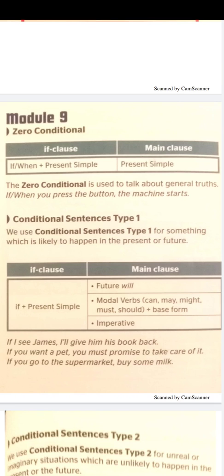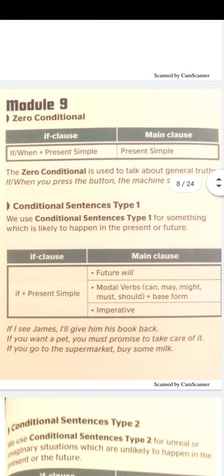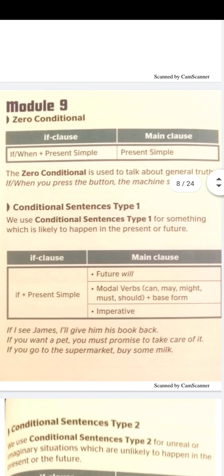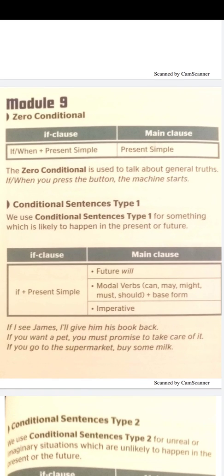Zero conditional: if or when, present simple, present simple. The zero conditional is used to talk about general truth or for scientific sentences. If or when you press the button, the machine starts. If you mix red and white, you get pink.